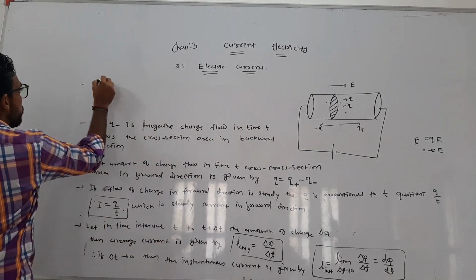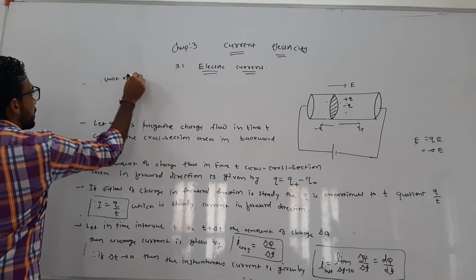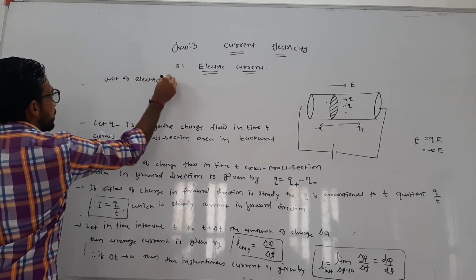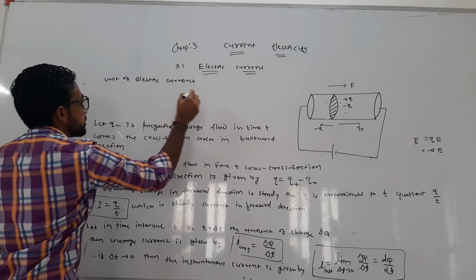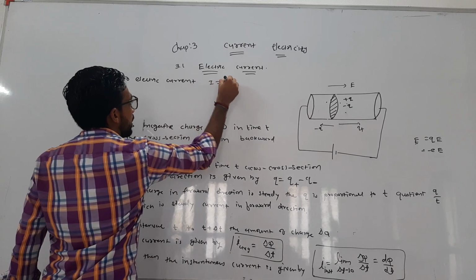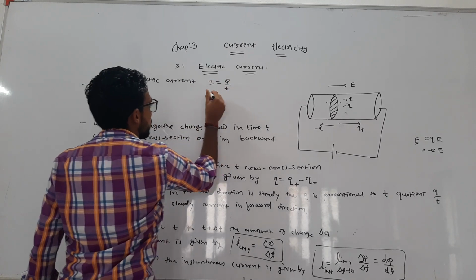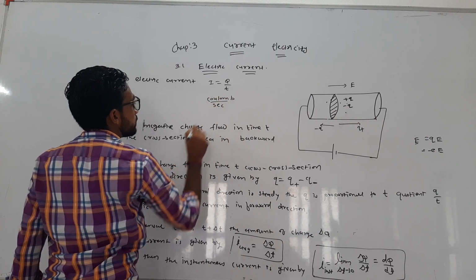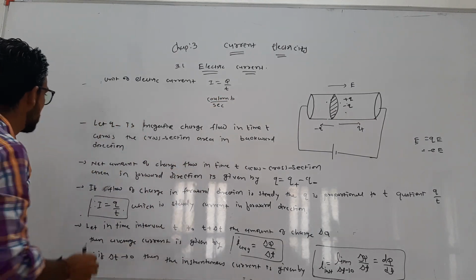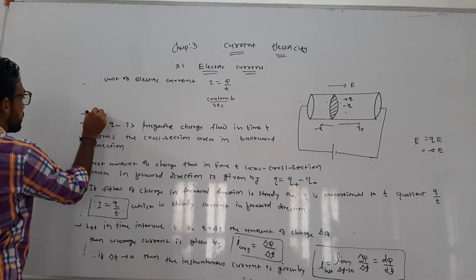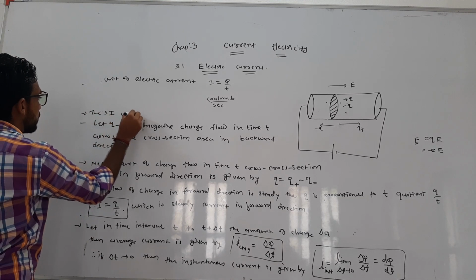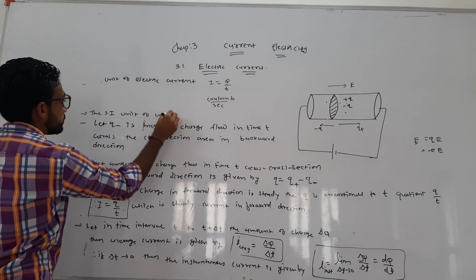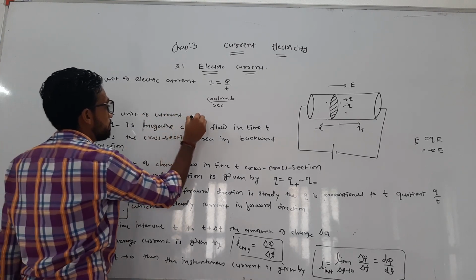So the unit of electric current: you have Q by t, so coulomb per second. But what is the SI unit? The SI unit of current is the ampere.